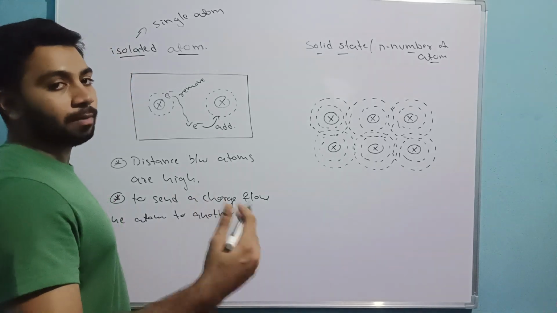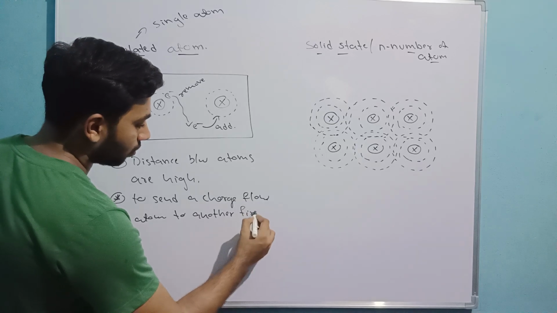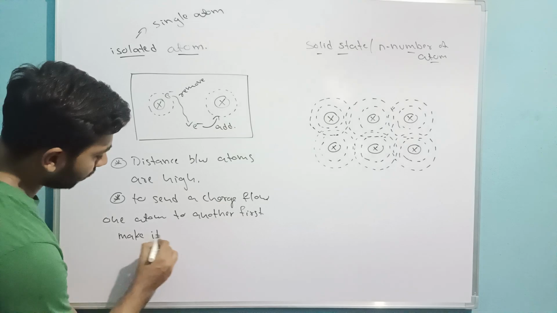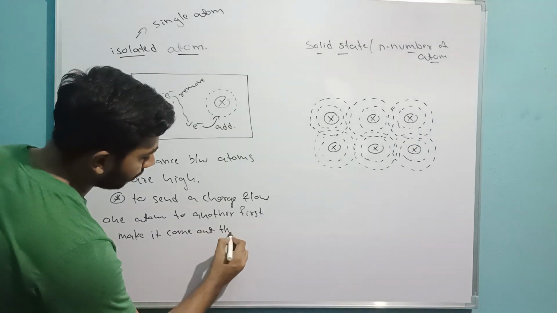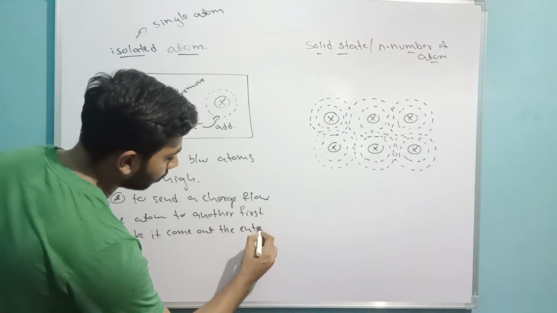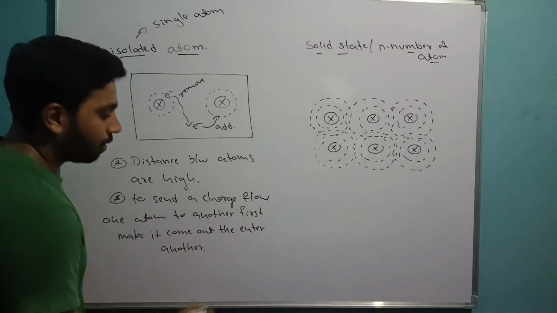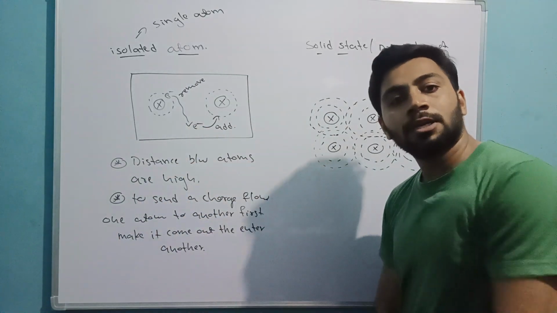It is a normal thing, we are making notes. Make as you understand. First make it come out, then enter another. This is the case we are seeing here.